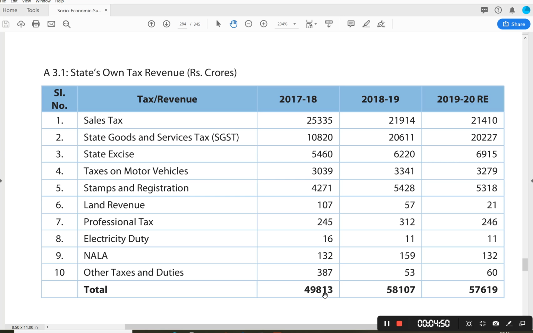As of 2019-20 revised estimates, it is around 6,915 crores. Probably the share of state excise may come down in course of time.